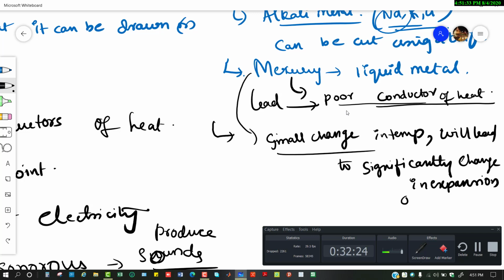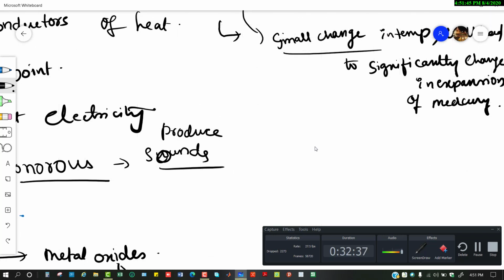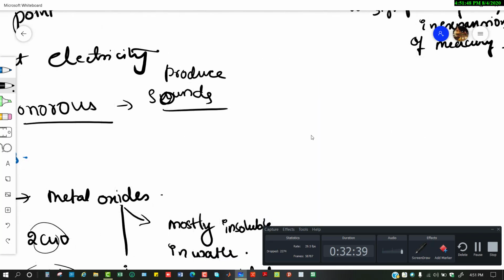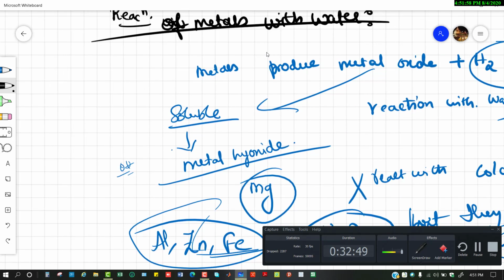Expansion of mercury. Okay. If you take some of the other diamond, so diamond is also a metal, which has a very high melting point and all. Okay. And metals are usually dense. Okay. We know that. This is all about metals. Clear?